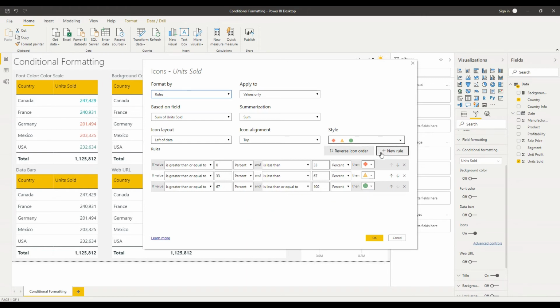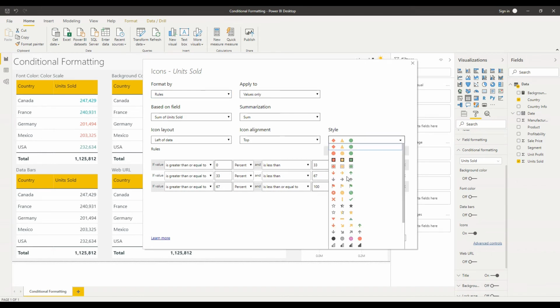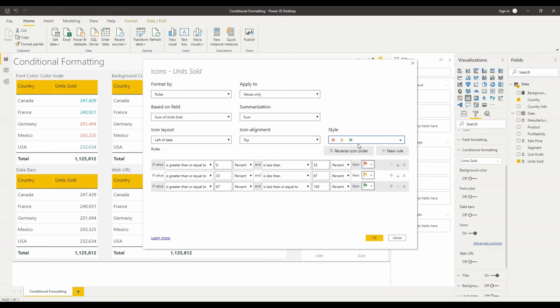So we could add more rules to this. We could take rules away. It works in exactly the same way as before. Our other options are to change the style of icon. So I could use arrows or flags instead of my triangles and shapes. I can change the alignment, the position, the vertical alignment of the icon within the cell, and I can change whether the icon appears to the left of the data, whether only the icon appears and I don't see any data, or whether the icon appears to the right of the data.